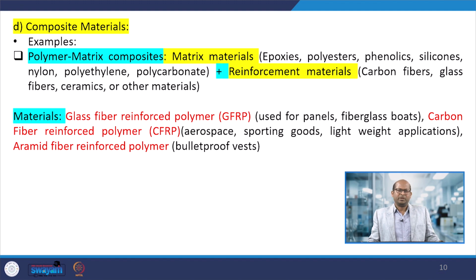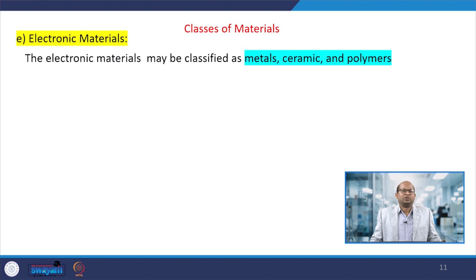Another one is the polymer matrix composite. The matrix materials can be epoxies, polyesters, phenolics, silicones, nylons, polyethylene or polycarbonate. These matrix materials we can composite or mix with reinforcing material, that is carbon fiber, glass fiber, ceramics or any other materials, to make composite materials. We can use them for many applications, for example to prepare fiberglass boards or panels. So these are the composite materials.